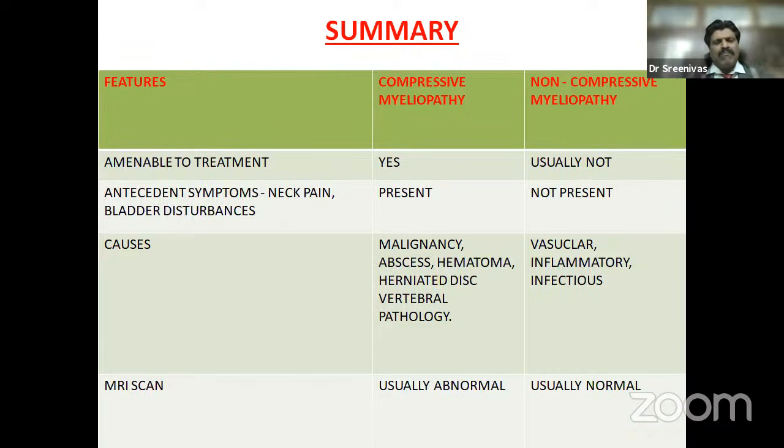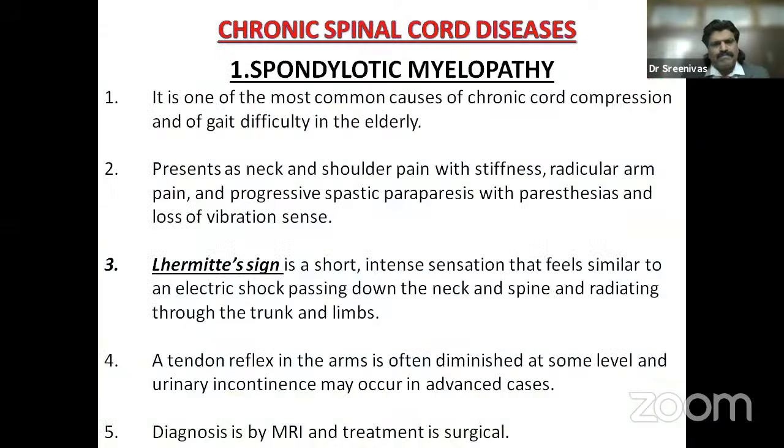Antecedent symptoms like neck pain and bladder disturbance are common in compressive myelopathy. They slowly evolve, so antecedent symptoms are common. Whereas in non-compressive myelopathy, antecedent symptoms are not present. The causes of compressive myelopathy are malignancy, abscess, hematoma, herniated disc, vertebral pathology. For non-compressive myelopathy, it is vascular, inflammatory, and infectious. MRI scan is usually abnormal in compressive myelopathy. You can pick up tumor, abscess, disc prolapse, but usually MRI is normal, for example, in vascular lesions and demyelinative lesions; not much can be picked up by MRI.